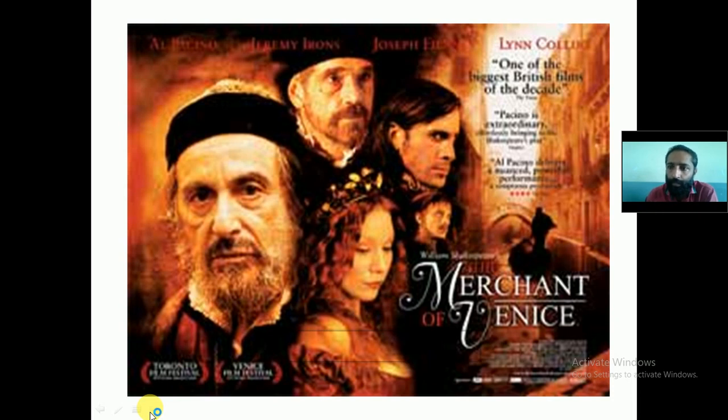There are 2 scenes that you need to study. And as you know, scene 5 is removed from the syllabus. So there are 2 scenes to be studied: Scene 1 and 2 of Act 4. I hope you have not forgotten about the Merchant of Venice.